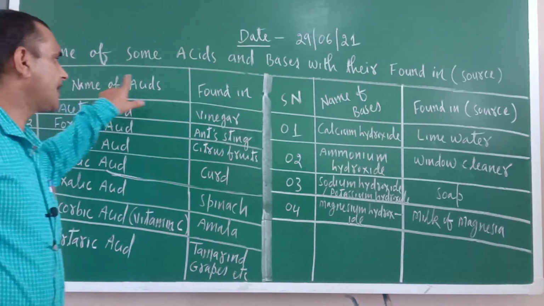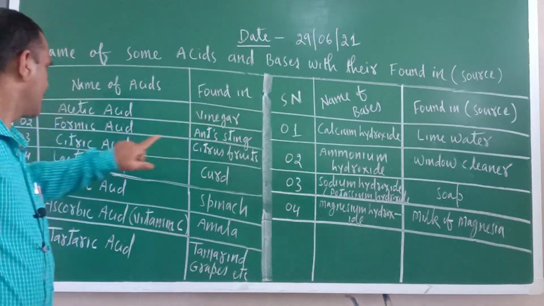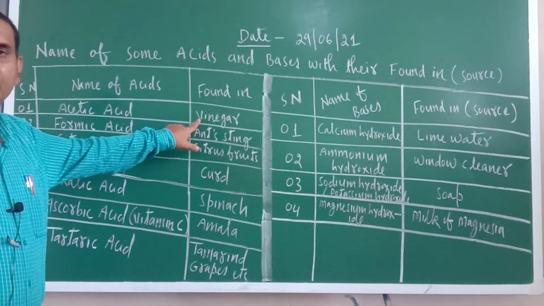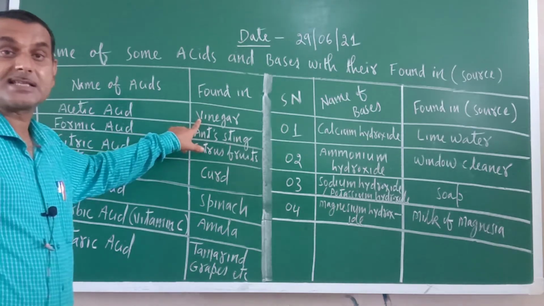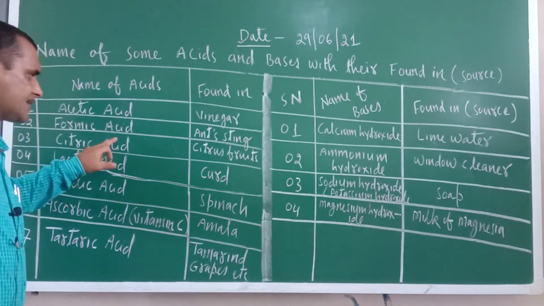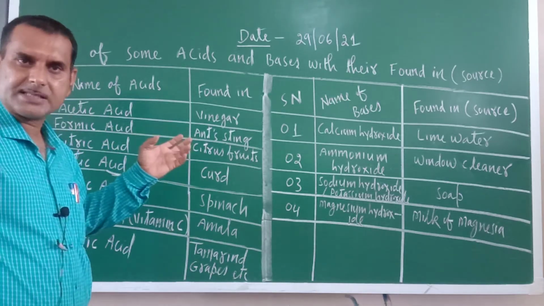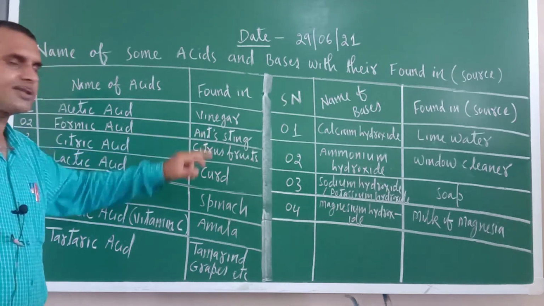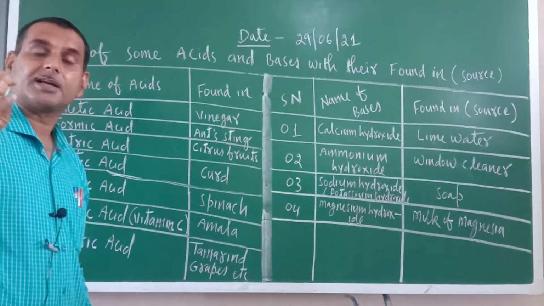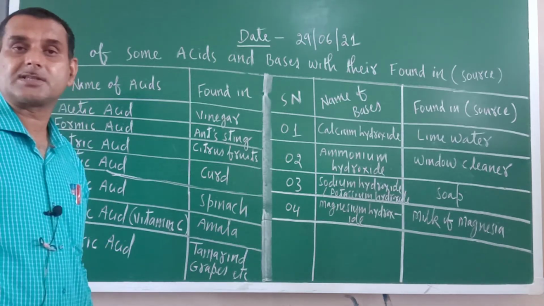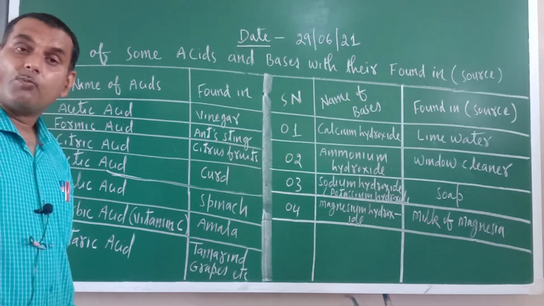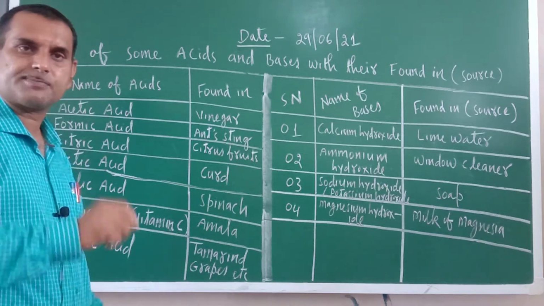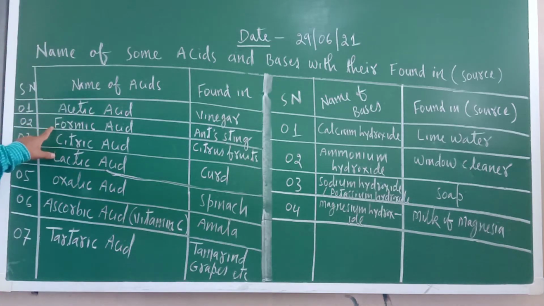Just see, acetic acid is found in vinegar, which in Hindi is called sirka. Formic acid: you might have heard about the yellow wasp and ants. Formic acid is found in the ant's sting, and also in honeybees. Whenever they bite us, we get a shooting pain and a burning sensation on that spot. This is because of formic acid only.